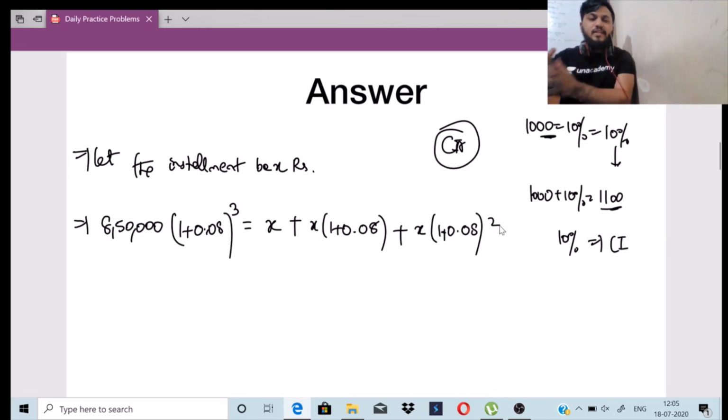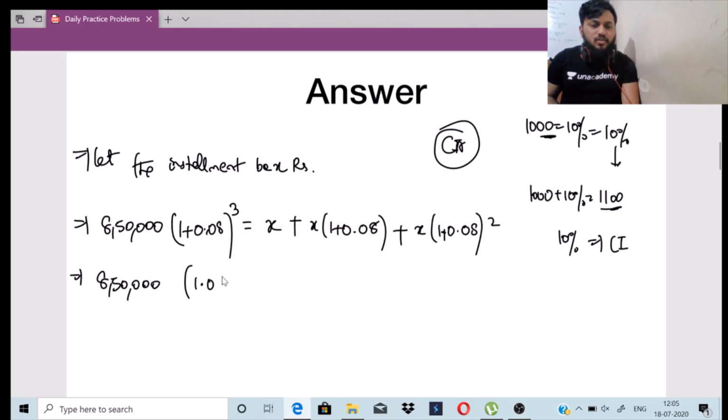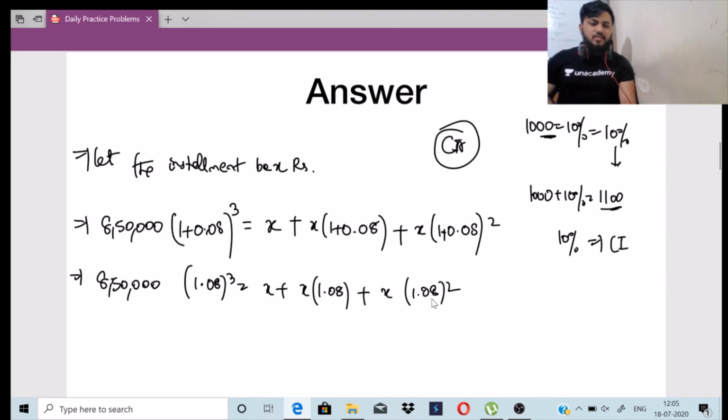So this is how the interest is building up. First year he's paying just the installment. Second year installment plus the interest of 1 year. Third year installment plus the interest of 2 years. So what is 1 plus 0.08? It is 1.08. So 8,50,000 into 1.08 cube is equal to x plus x into 1.08 plus x into 1.08 square, right?